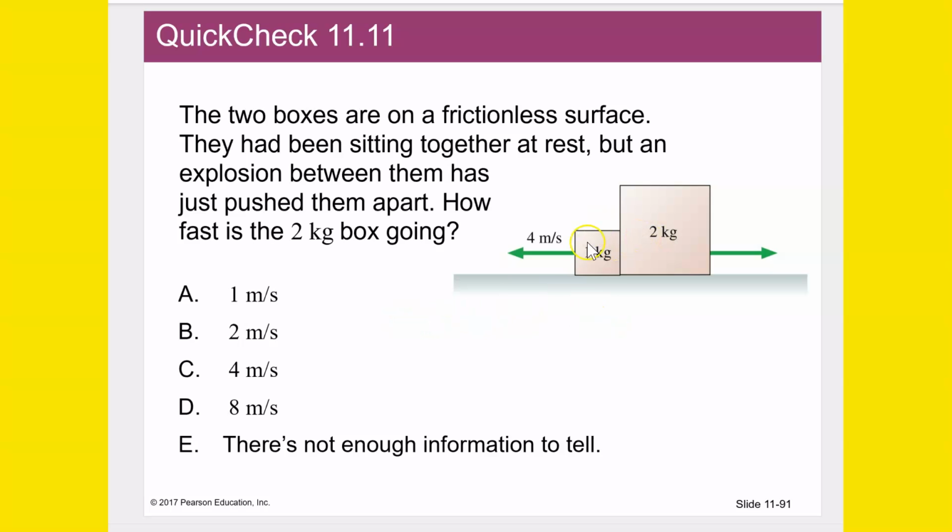But I'm pretty sure, the momentum of this one will equal the momentum of this one, since the initial momentum was 0. So this one has a momentum, we might say, of negative 4. So this one should have a momentum of positive 4. And since the mass is 2, the velocity would have to be 2 to accomplish that. And that is the answer.